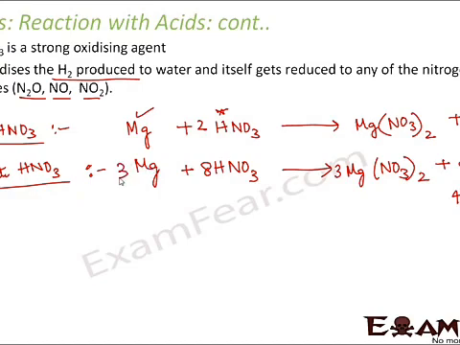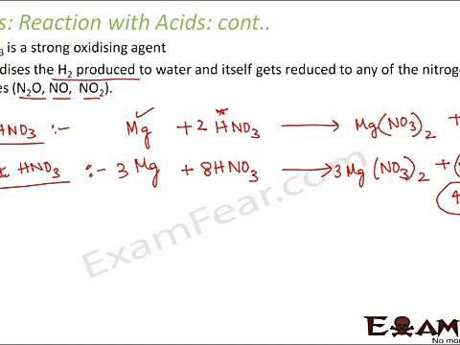So in this case what happens? You see, earlier hydrogen gas was released, but now that hydrogen gas is oxidized to form water, and what happened to the nitric acid? The nitric acid got reduced to nitrogen oxide, that is NO. So that is the difference now, because the concentration has increased a bit when compared to situation 1. Therefore, in this case, instead of hydrogen, we have water that is released, and we also have nitrogen oxide which is being formed.